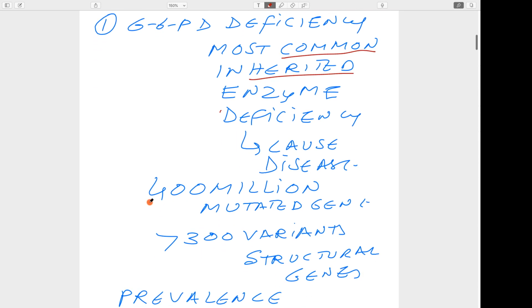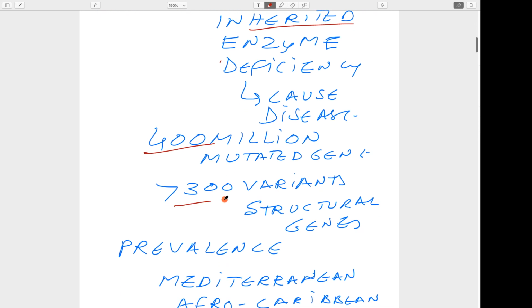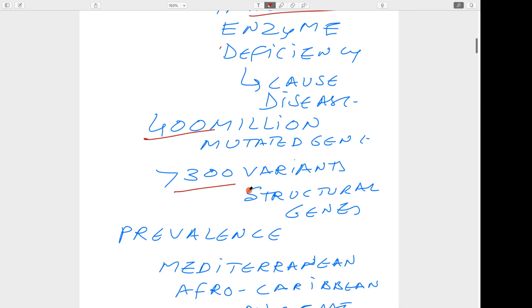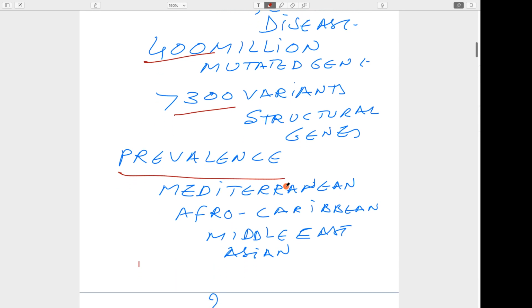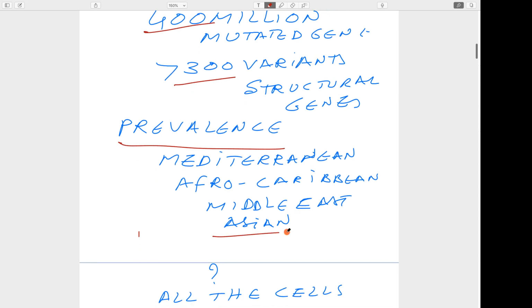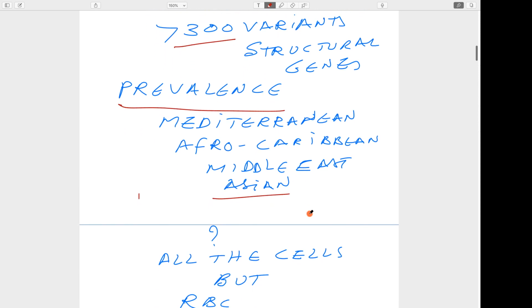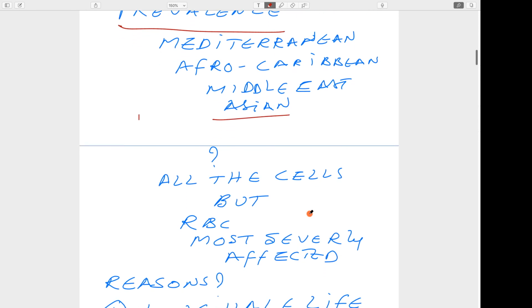Okay, then around 400 million people are afflicted with this mutated gene. There are around 300 variants affecting the structural genes. Then the prevalence is in the Mediterranean region, Afro-Caribbean region, Middle East and Asia, and India also; in many places there is a prevalence of this disease. Okay, then all the cells get affected, but RBC is most severely affected.